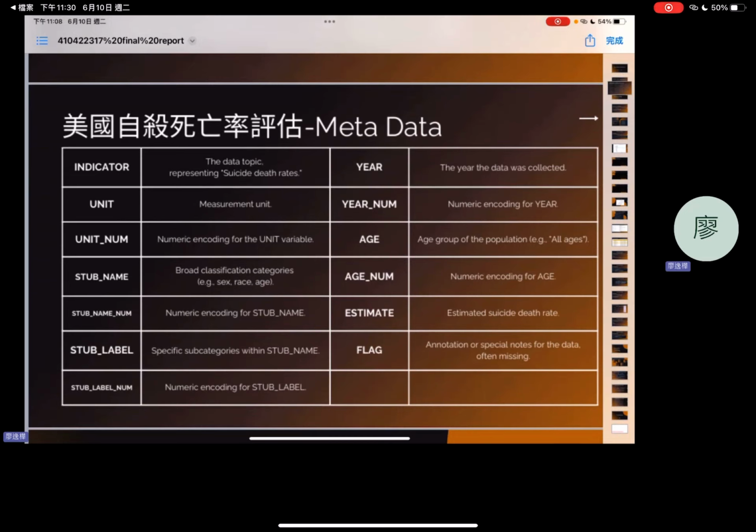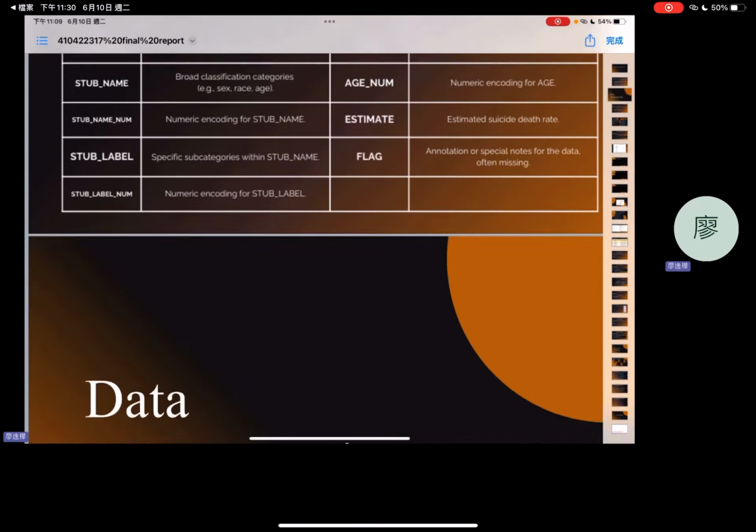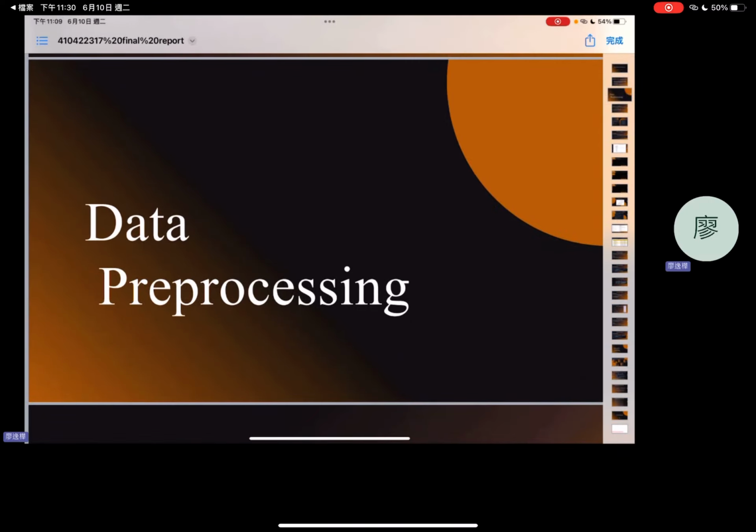Here's an introduction to the variables in the data. These variables help uncover patterns and insights related to suicide rates across various demographic groups. Next, let's discuss data processing.